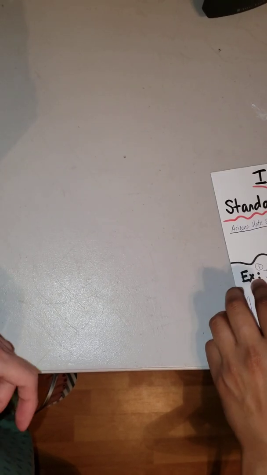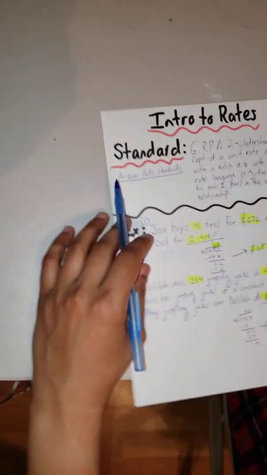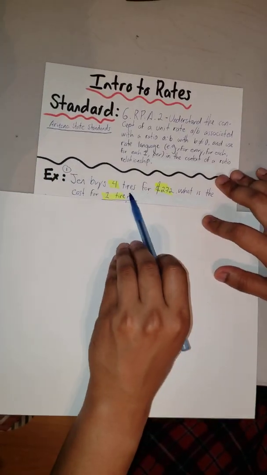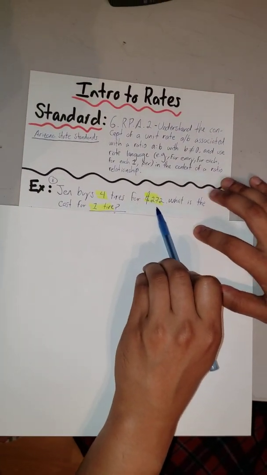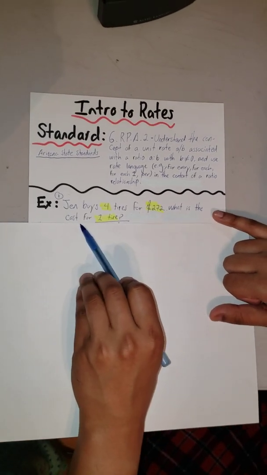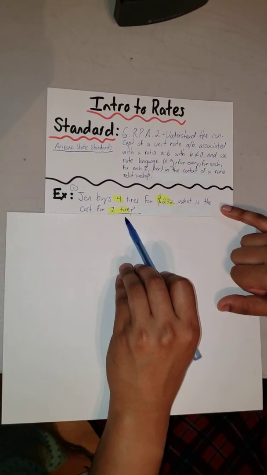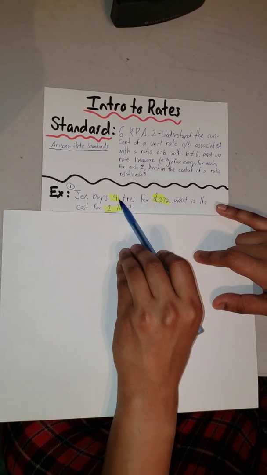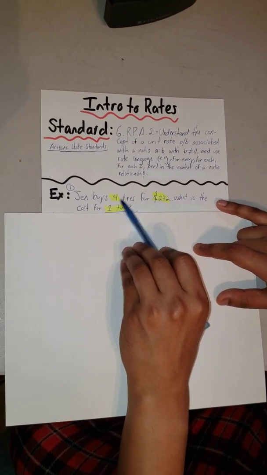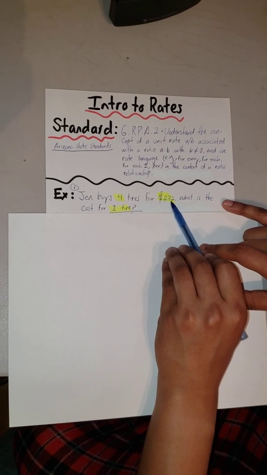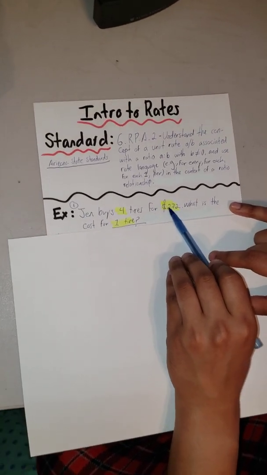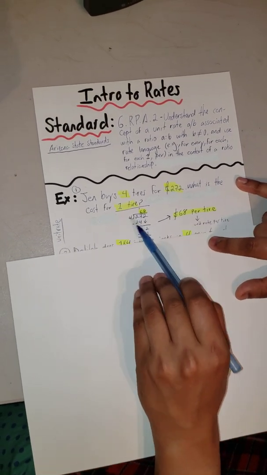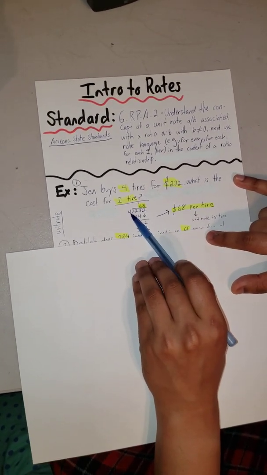examples here. And I already did the work for you, but we're going to go over step by step. Okay? So Jen buys 4 tires for $272. What is the cost for 1 tire? Okay? If you want to find the cost for 1 tire, but you know that every 4 tires are being sold for $272, you can divide 272 by 4. And this is pretty much how it would look. So you divide 272 by 4.